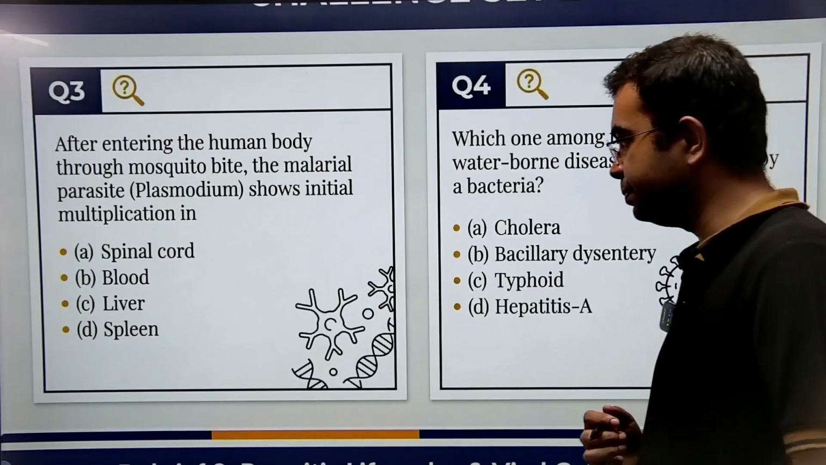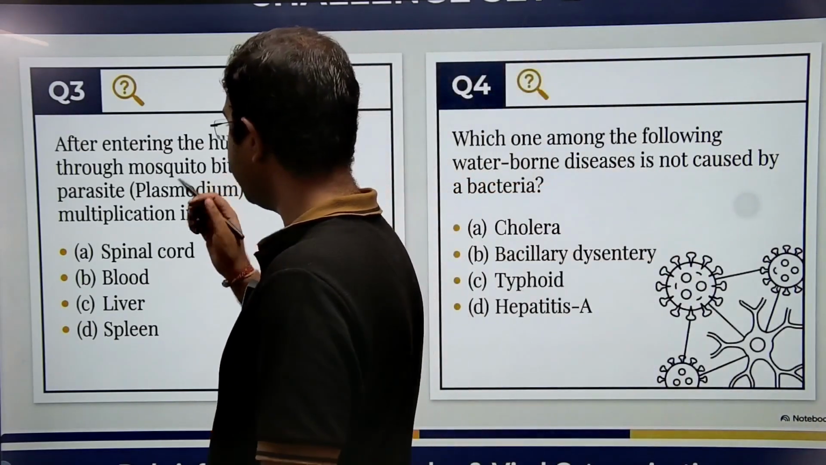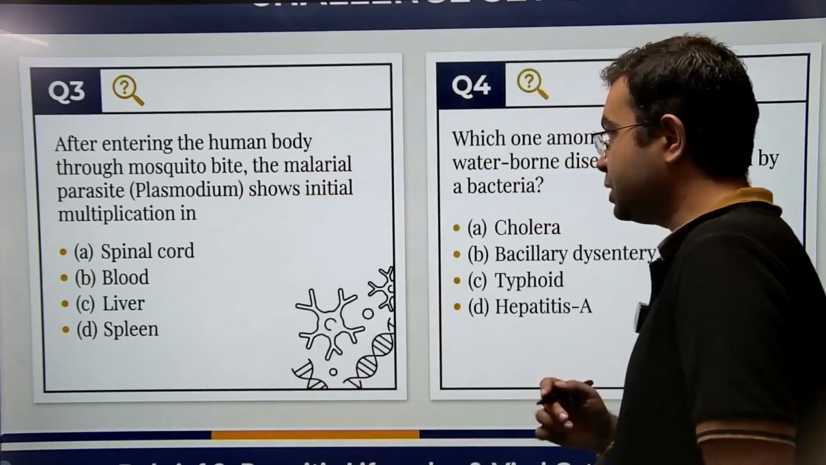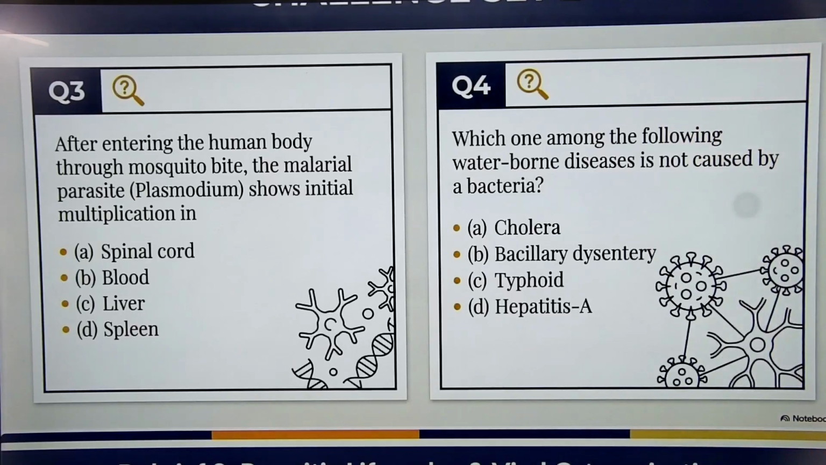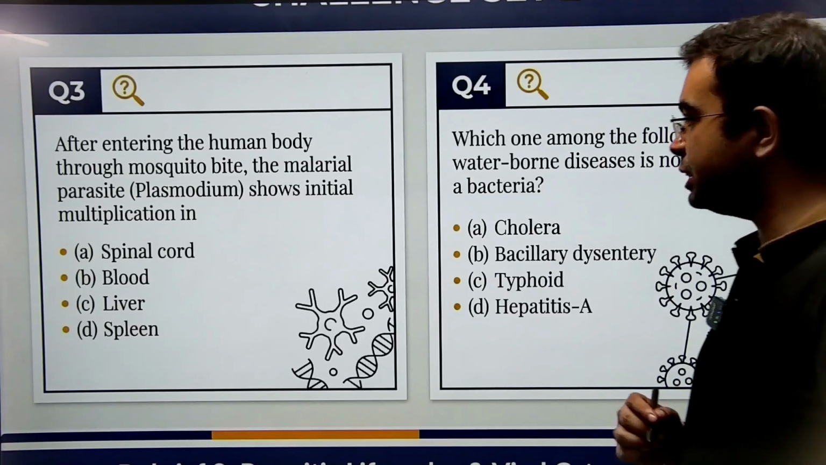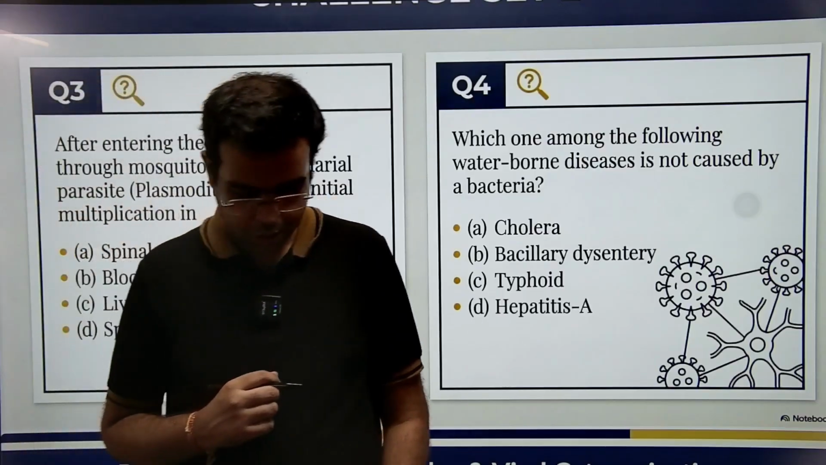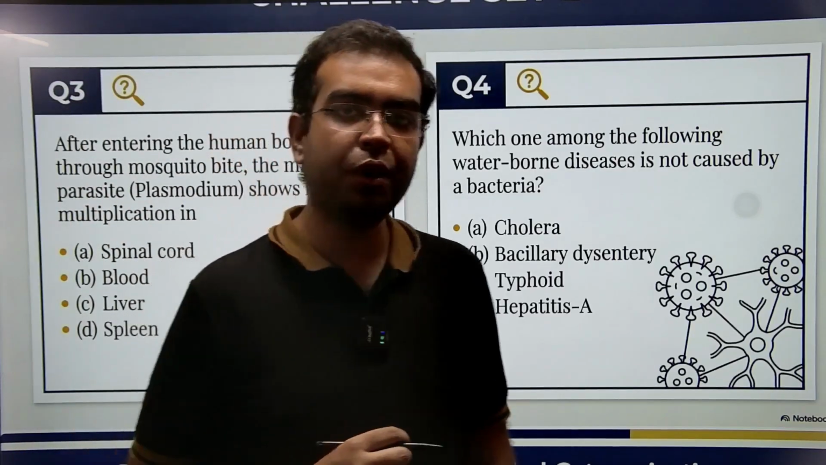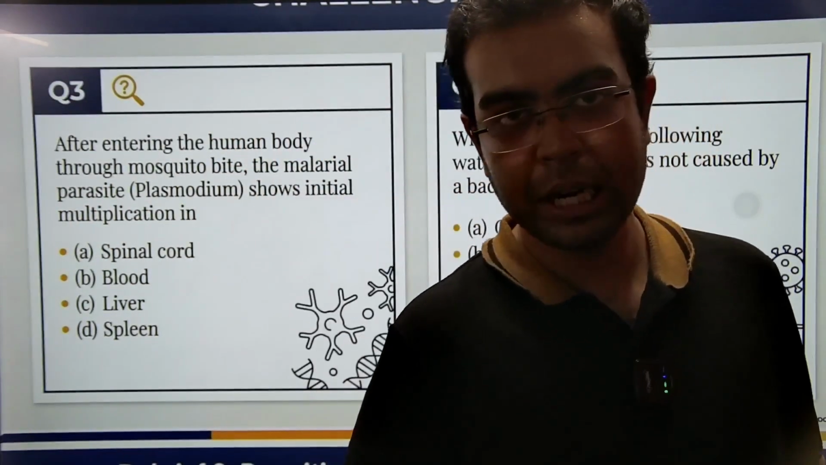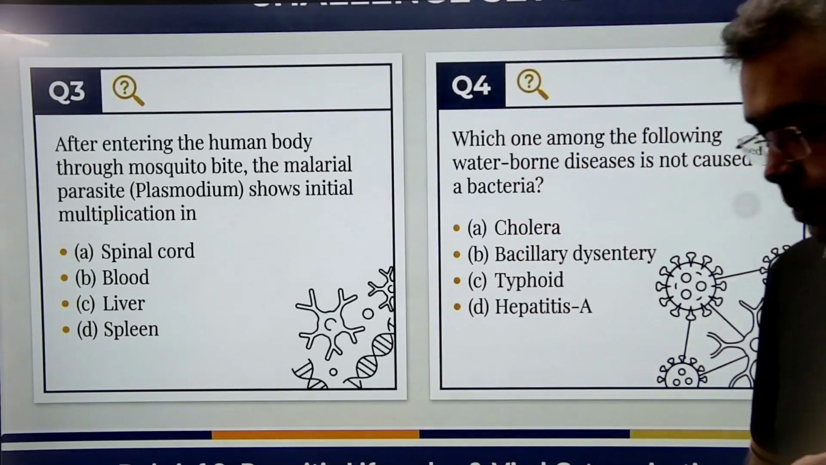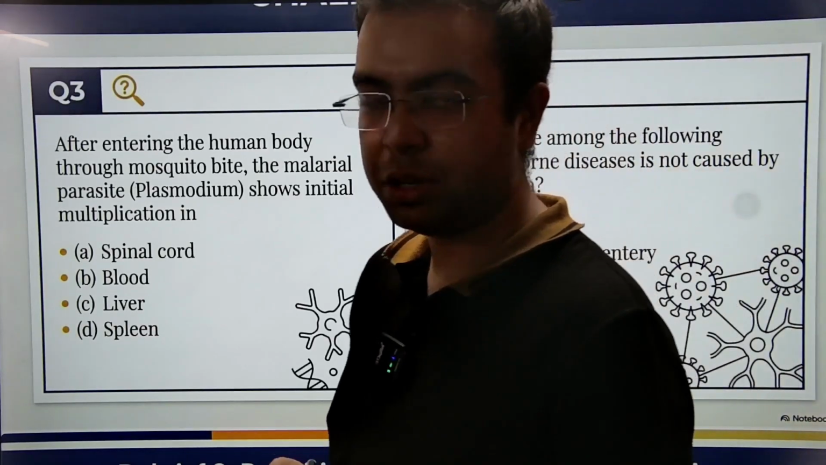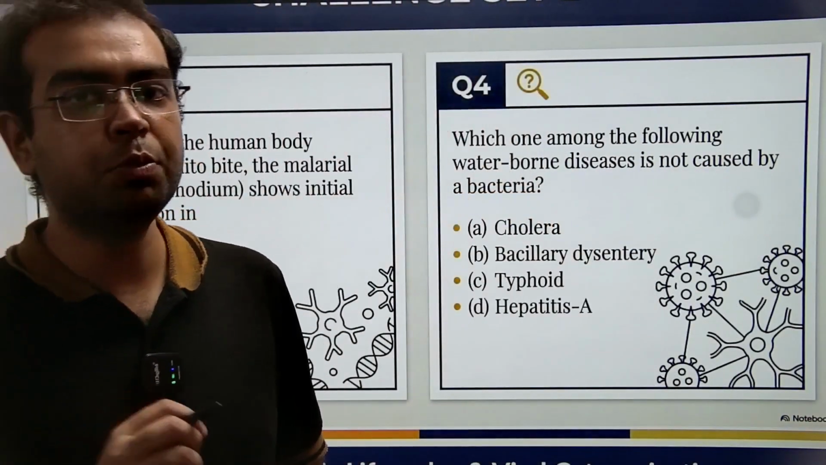Coming to the next question. After entering the human body through mosquito bite, the malarial parasite Plasmodium shows initial multiplication in what? See, the causative agent for malaria is Plasmodium. It is a type of protist. Okay, it comes under the Protista kingdom. It is not a bacteria. It does not come under Monera.